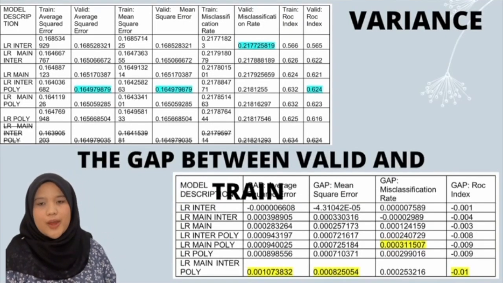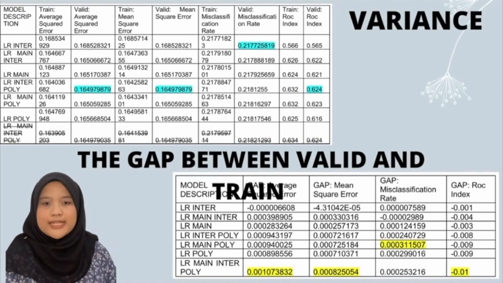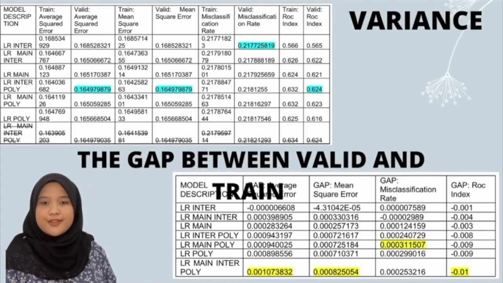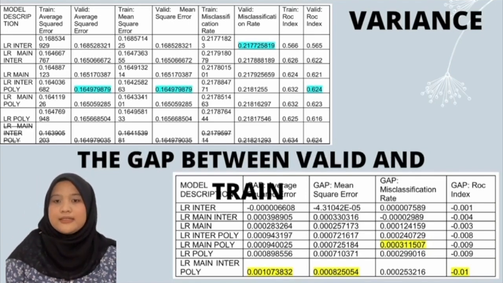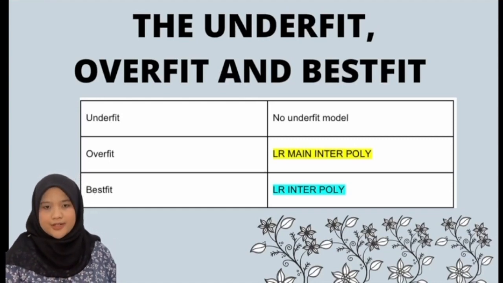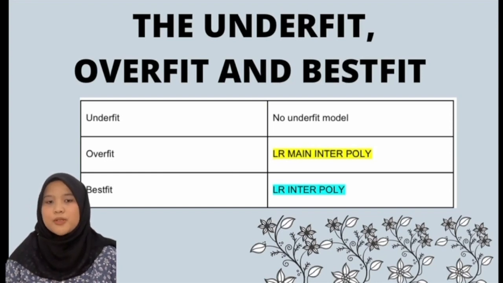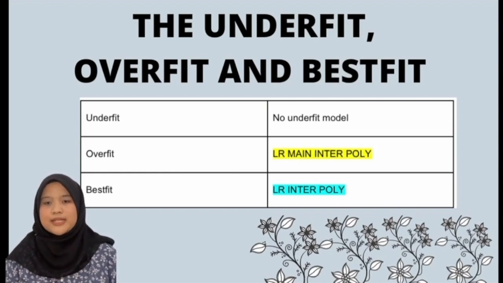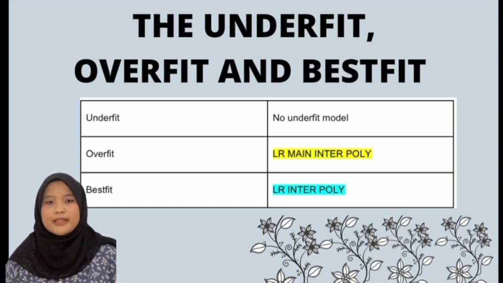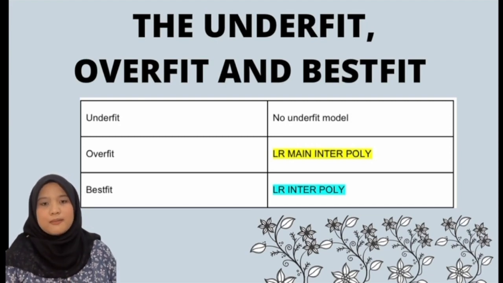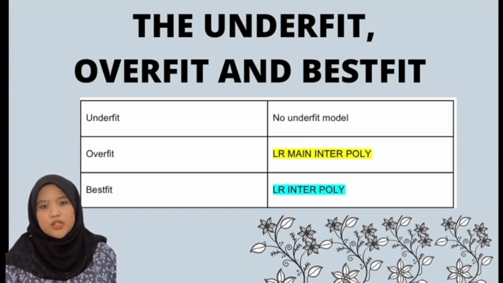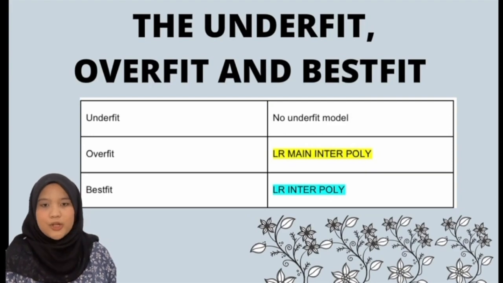Misclassification rate, average square error, mean square error, and ROC index are chosen to calculate the gap between valid and trained to identify the underfit, overfit, and best fit of the model. Since there is no negative misclassification rate, no negative average square error, no negative mean square error, and no positive ROC index, we could say that there is no underfit model. Among the 6 models, LR main inter poly is chosen as the overfit model since it has the highest gap between the trained and the valid. We also conclude that LR inter poly is the best fit model.